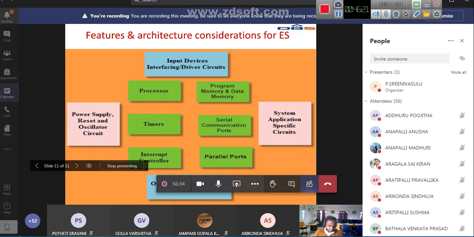That is what happens in the embedded system design procedure. So I will stop here. If you have any questions, you can ask me. In this class we have discussed the applications of embedded systems, the host and target system considerations of the embedded system, and finally the features and architecture considerations for embedded systems. If you have any questions, you can ask me.